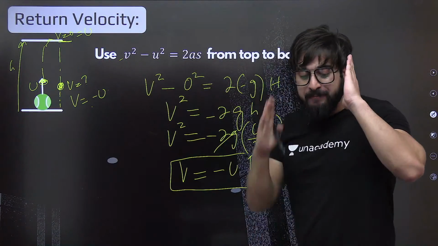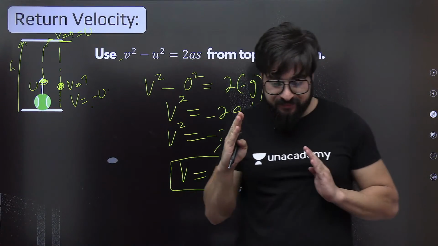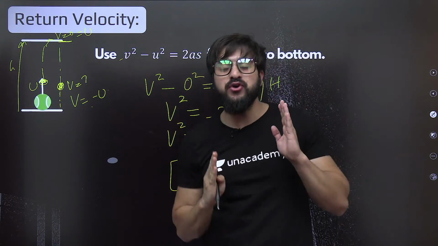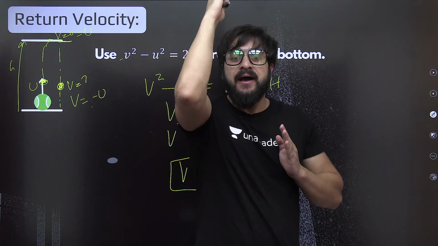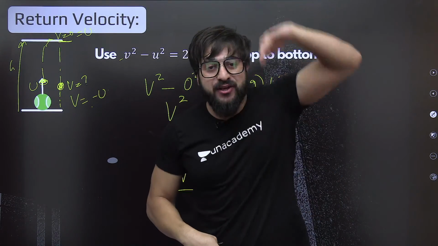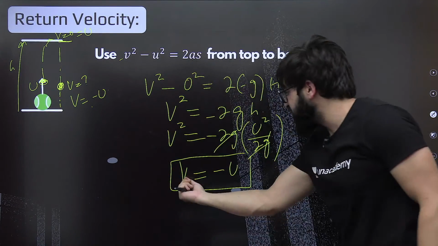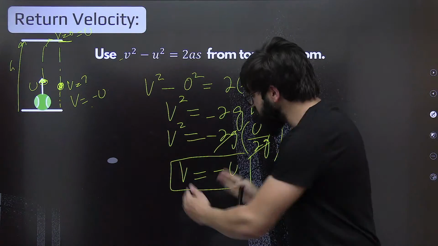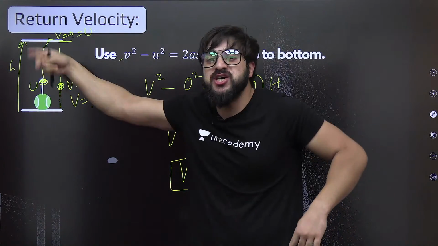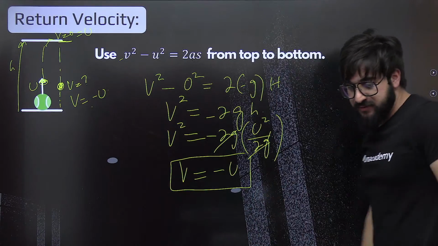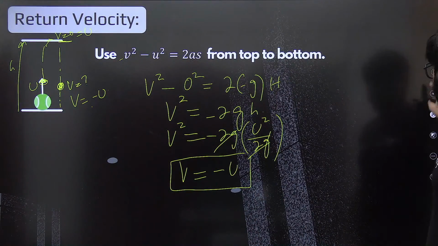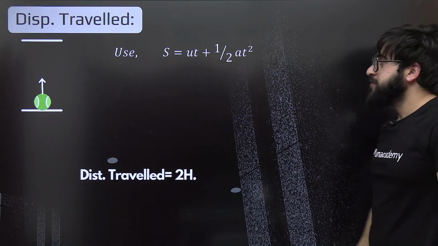That's why I told you, if you are taking this velocity as positive, when it comes back you take this velocity as negative. So v is minus u, meaning the magnitude of velocity will be the same, just the direction will be opposite. Fine. Okay, let's move on to the next one.